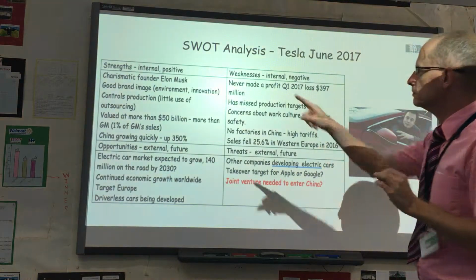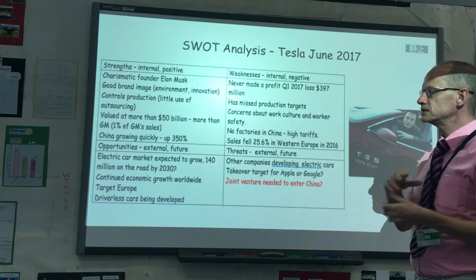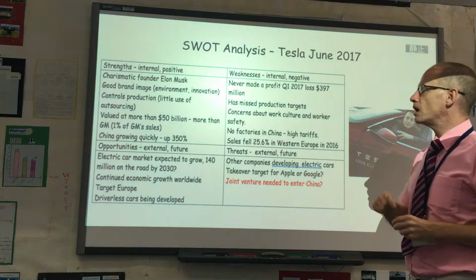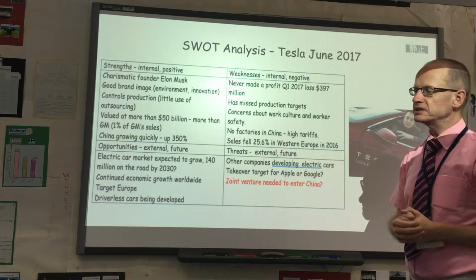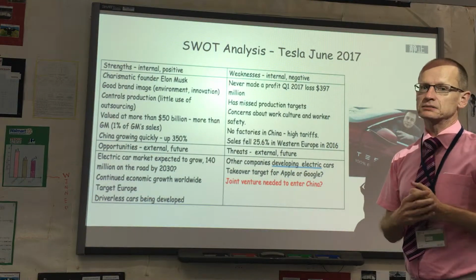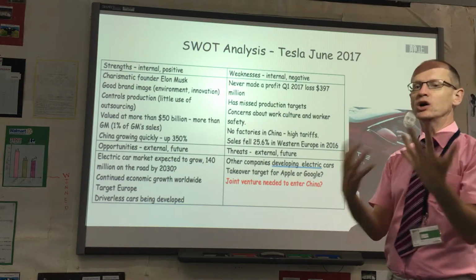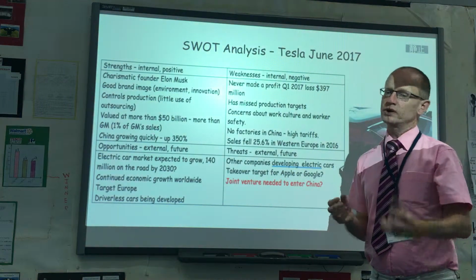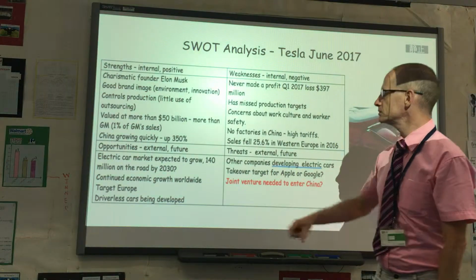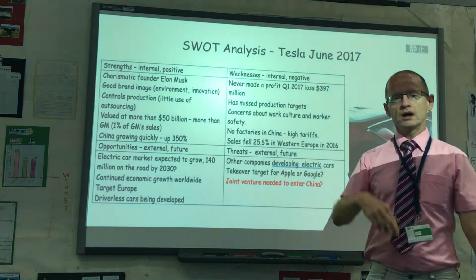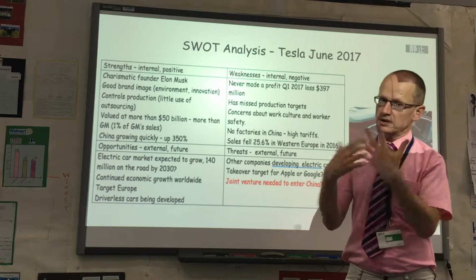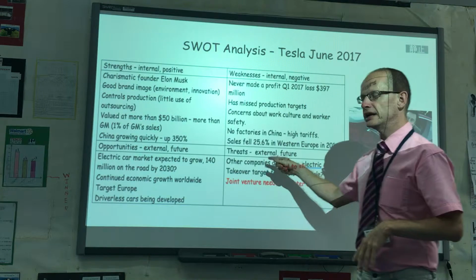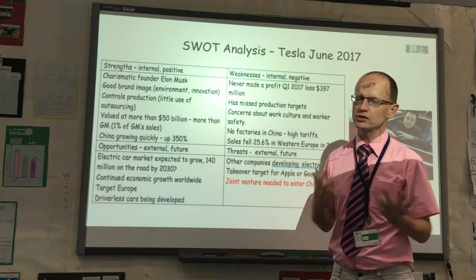SWOT stands for strengths, weaknesses, opportunities and threats. The strengths are inside the business. These are factors the business has more control over, and the strengths are obviously positive. Weaknesses, again, are inside the business, and because they're called weaknesses, that's a negative factor. Opportunities are external influences that can influence the business in a positive way, and the threats are, again, external and may have a negative impact on the business in the future.